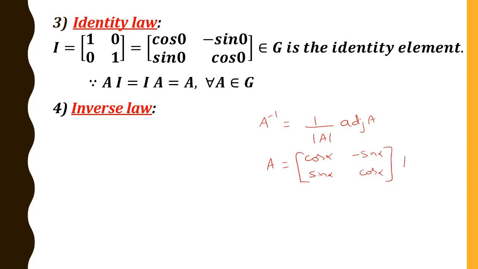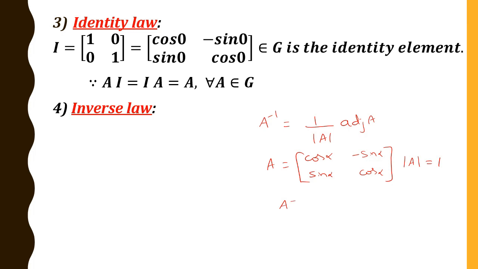So what is the determinant A? That is nothing but cos alpha into cos alpha, that is cos square alpha, minus of sin alpha into minus sin alpha, that is plus sin square alpha. So cos square alpha plus sin square alpha, that is 1. What is adjoint A? So we shall write that one.